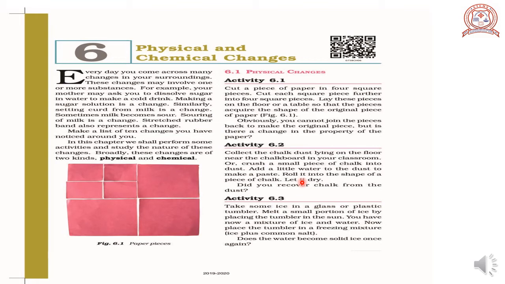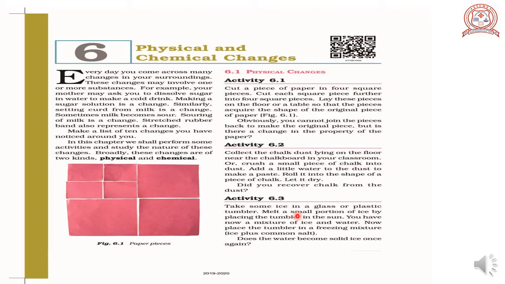What did we observe? We observed the change of shape of the chalk. First we crush the chalk, it becomes powder. After adding water, we make it a ball shape. But all these three shapes are different. Okay, so its physical property changes, but the property of the chalk, that is chemical property, is not changed.